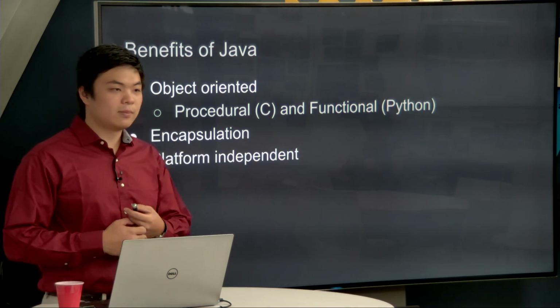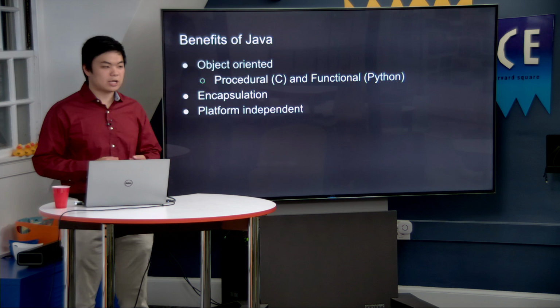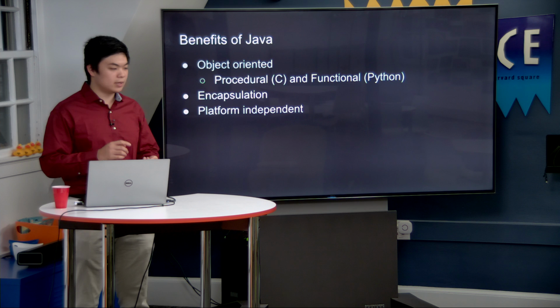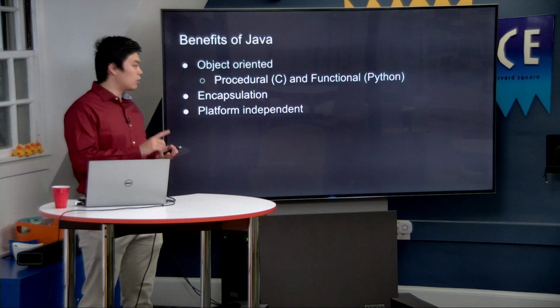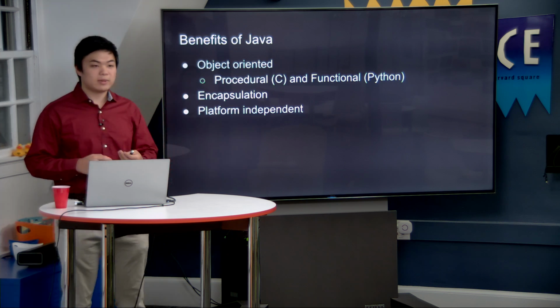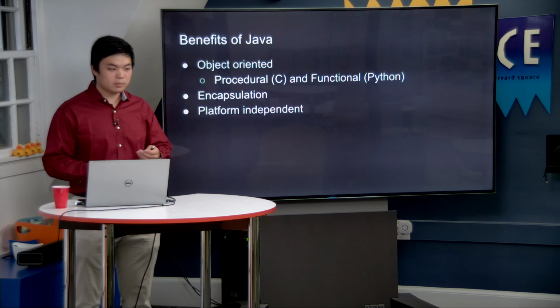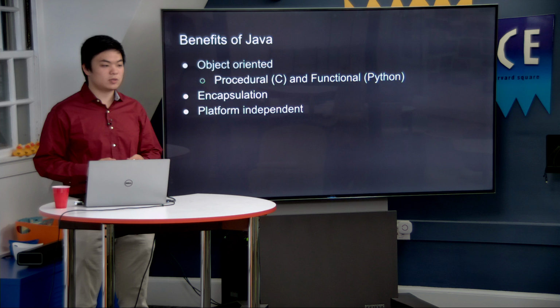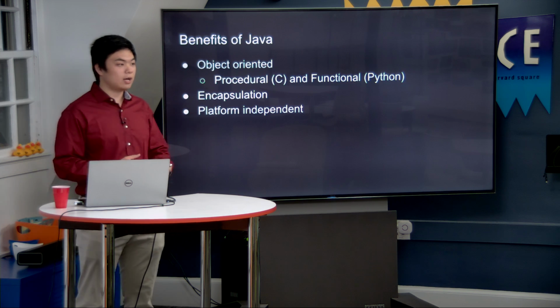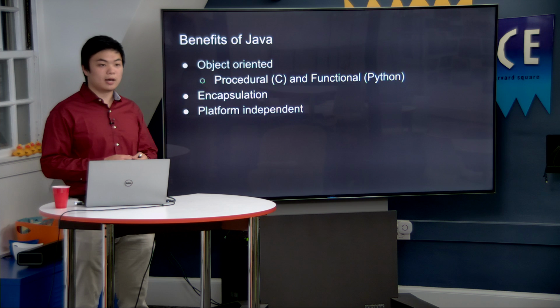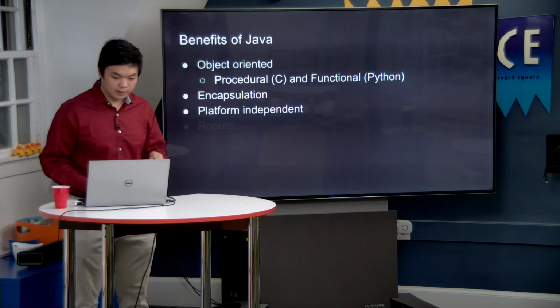Java is also platform independent because when you compile Java code, it compiles into bytecode, which you can run on any operating system, whether it's iOS or Windows or Linux. And that means that it reduces the hassle of converting, or basically porting, between these different platforms because you don't have to recompile your code and you don't have to change your code in any way. Because it stays inside of its virtual machine, it will run anywhere.